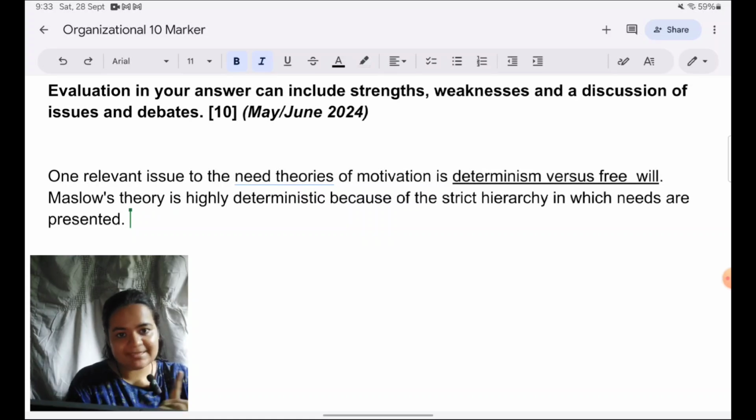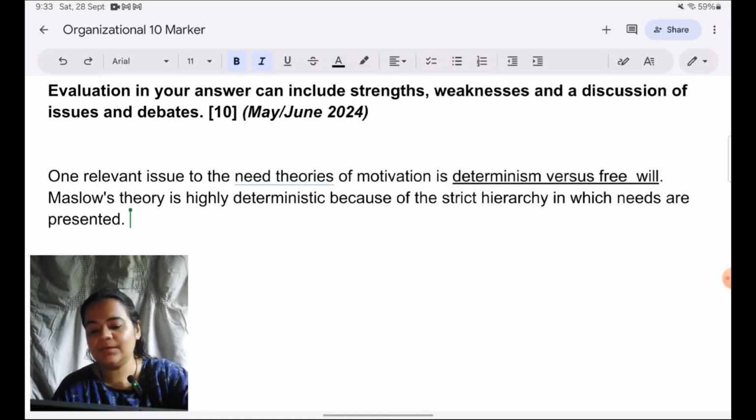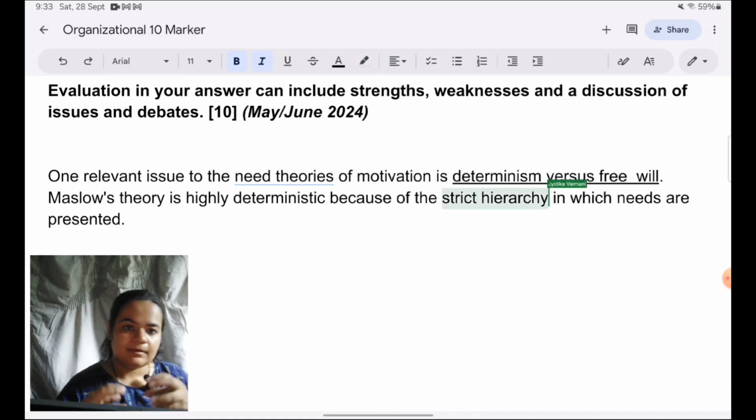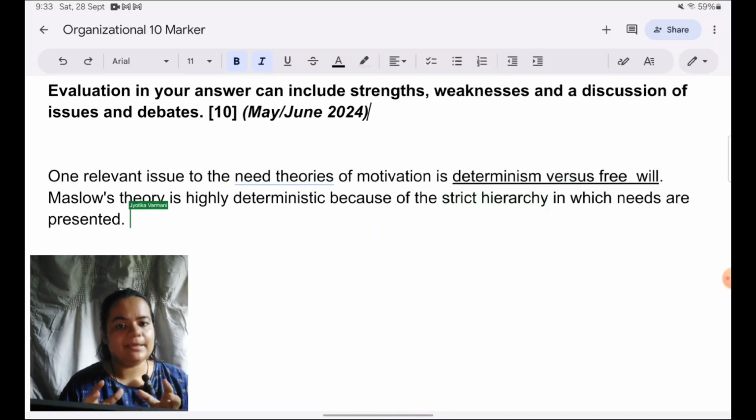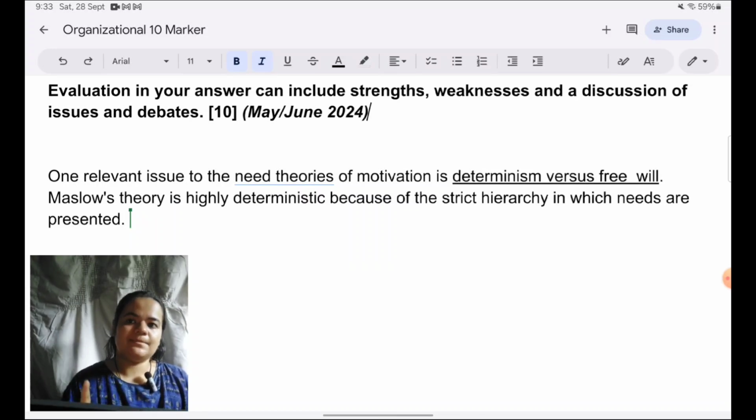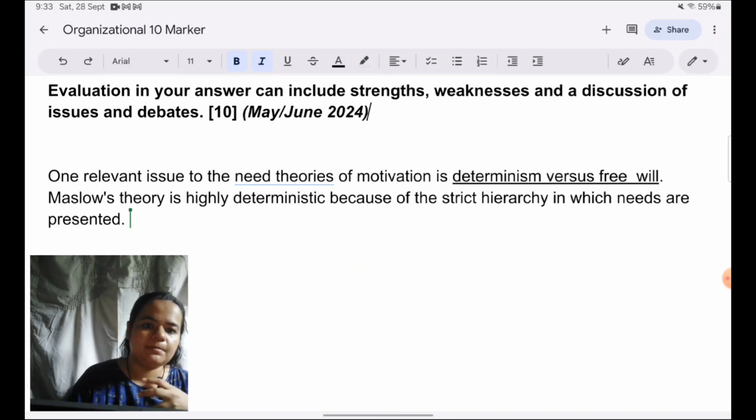Okay, so what exactly is deterministic about it? The strict hierarchy. I have analyzed the theory. Now, the thing about Maslow and McClelland's theory, when I discuss in class also, I always mention it's not meant only for the workplace. These are general need theories of motivation.